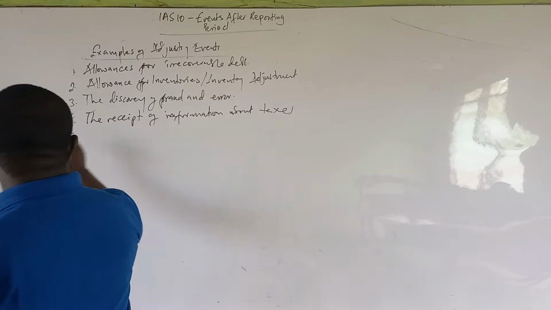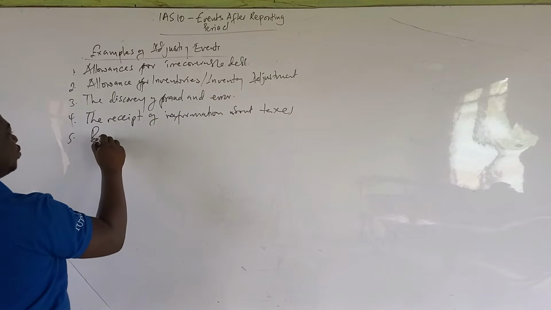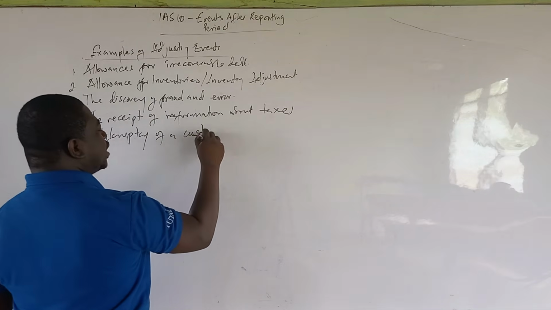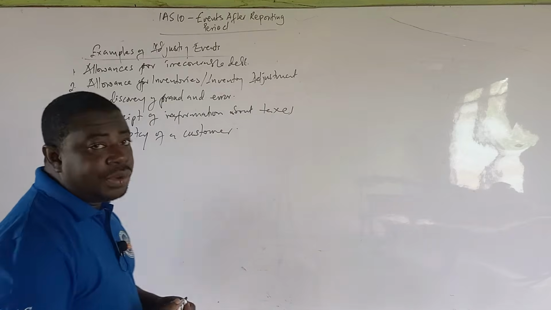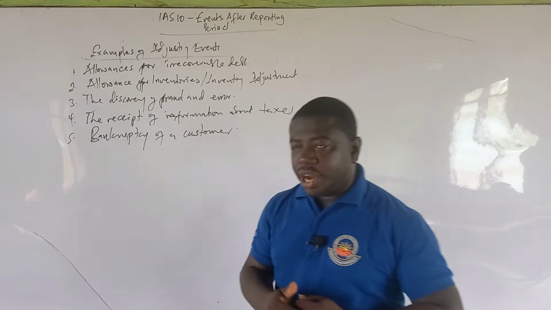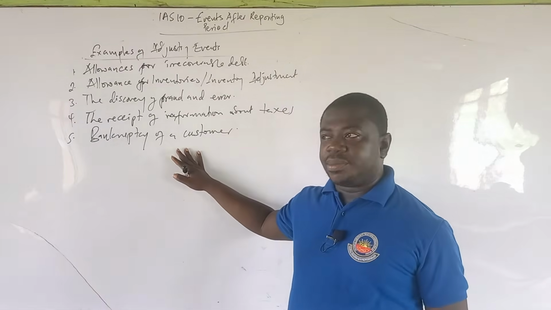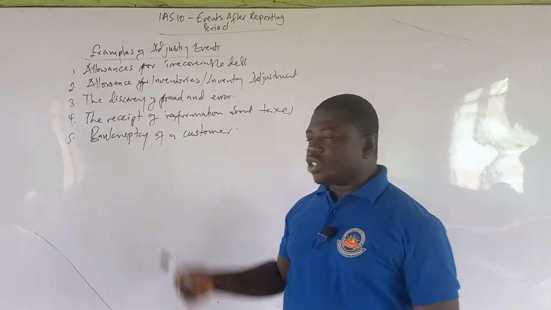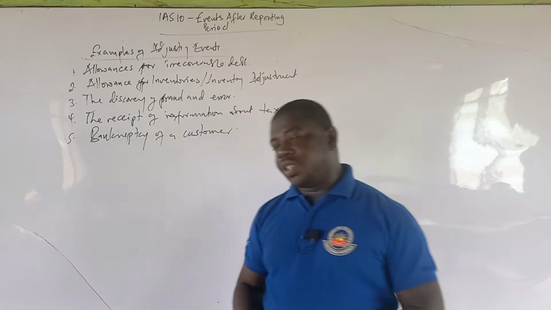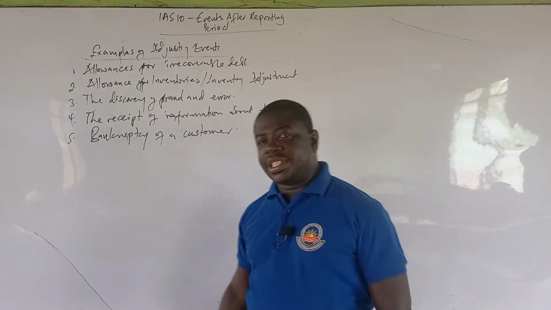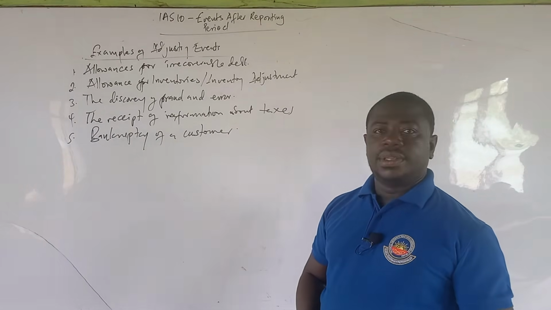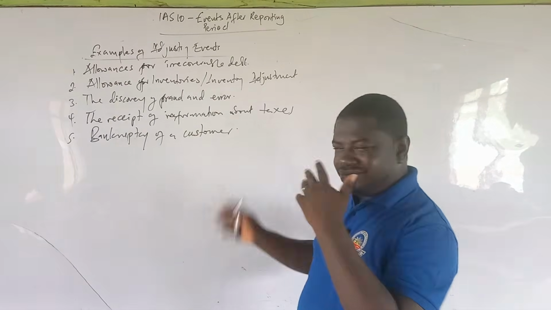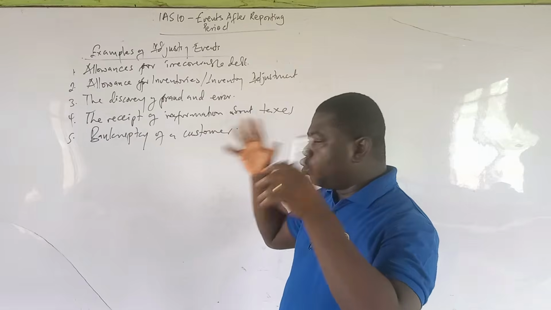It's very important. And then also if there is bankruptcy of a customer, and it is evident that the customer cannot pay their receivables, meaning that it's going to affect the total receivables figure, please, you need to do the adjustment when you are sure. Well, this is just an allowance for recoverable debt, a general allowance, but this is when you are sure that the customer has been bankrupt and cannot pay. You need to make an adjustment and write off the person's debt. That is what we are trying to say. So these are some examples of adjusting events. You can look out for more, but I just want you to understand the concept.